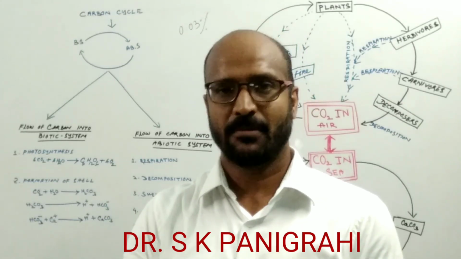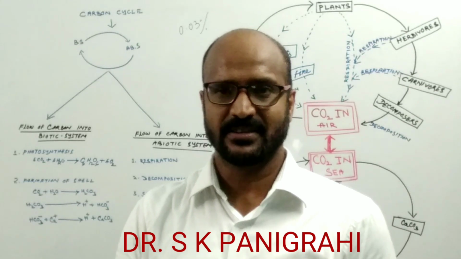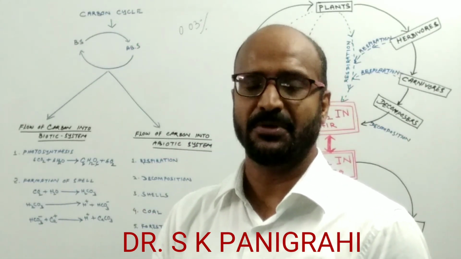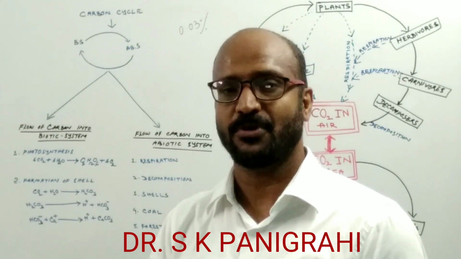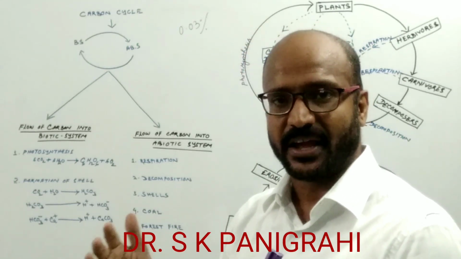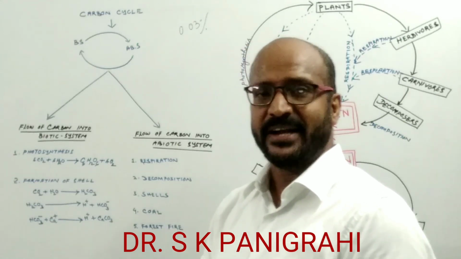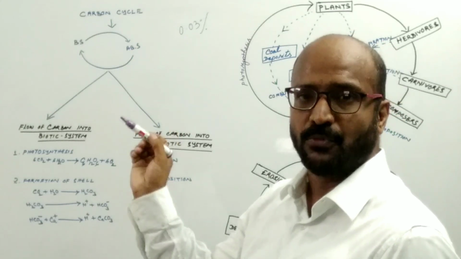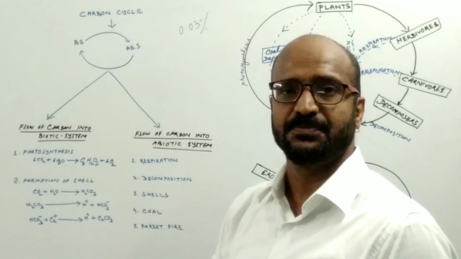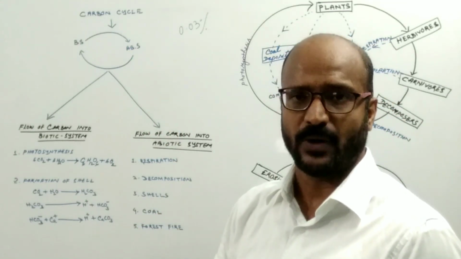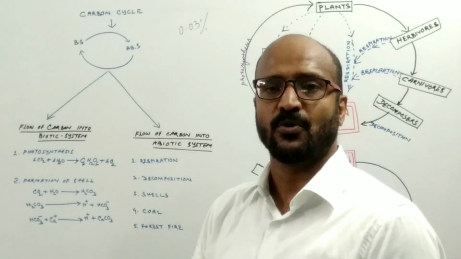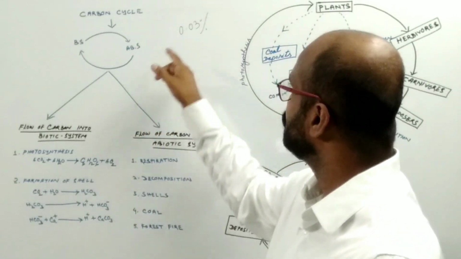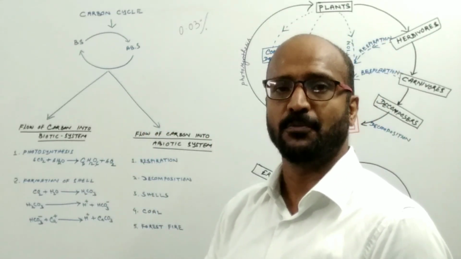In this session, I have a talk about one of the biogeochemical cycles, that is the carbon cycle, and this is one of the gaseous cycles because the carbon is present in a gaseous form, that's why it is known as the gaseous cycle. The main source of carbon is carbon dioxide, present in our atmosphere as well as in sea water. The main reservoir of carbon dioxide is the atmosphere, which has about 0.03% of carbon dioxide.